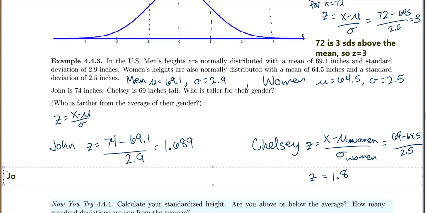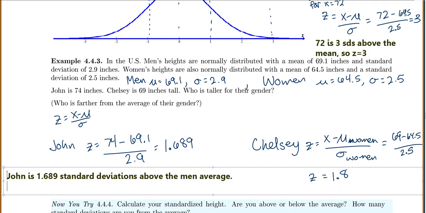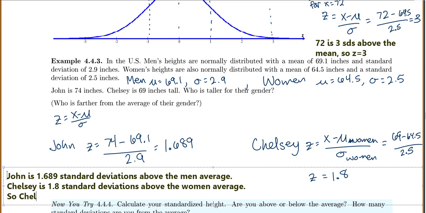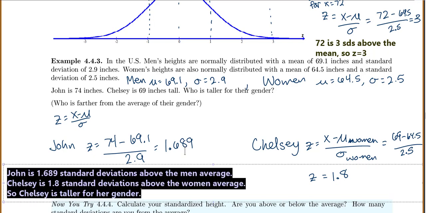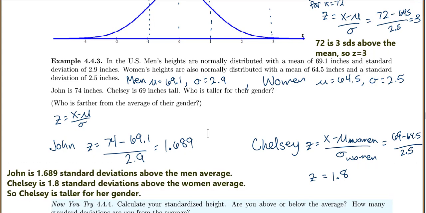So let's write out here then that John is 1.689 standard deviations above the men's average. Chelsea is 1.8 standard deviations above the women's average. So Chelsea is taller for her gender. Okay, so she had the higher z-score, so she is actually the one that is taller when you compare them to just people in their gender.